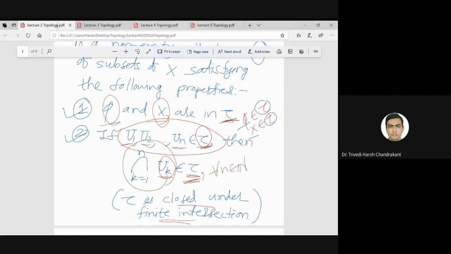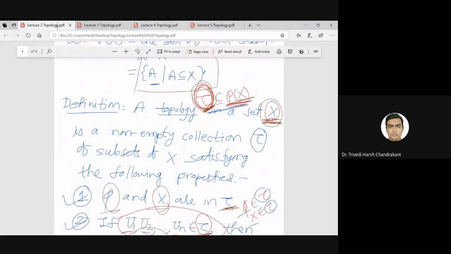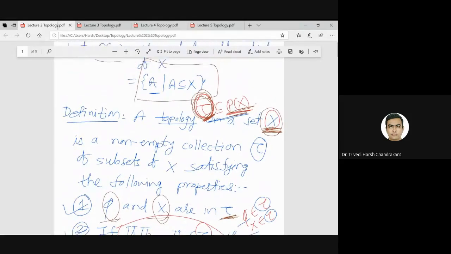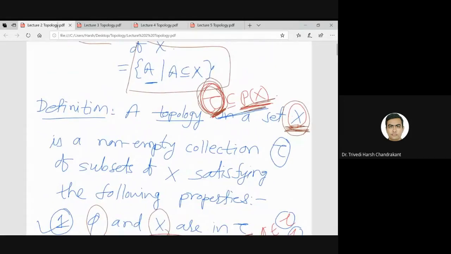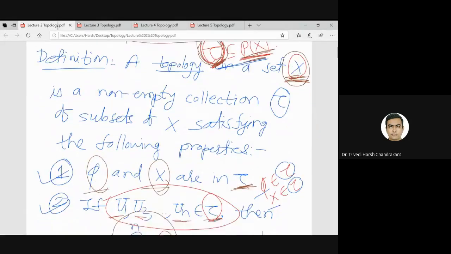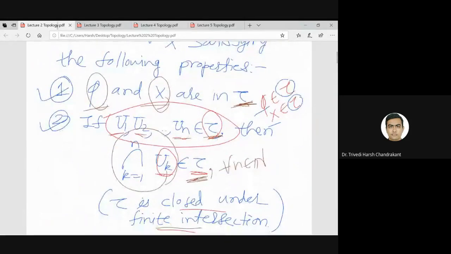So let us first revise the definition of topology. A topology on a given set X is a collection tau of subsets of X which satisfies three properties. First, the null set and the full set X belong to tau.